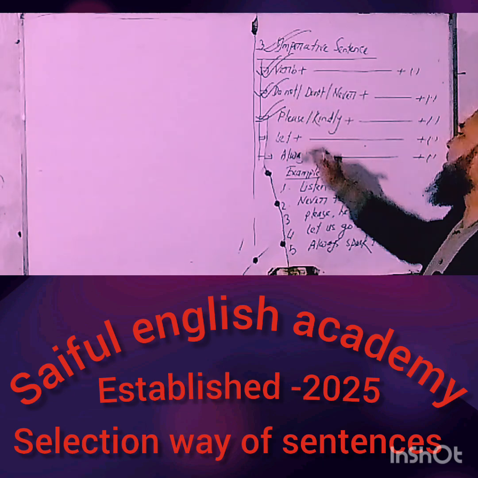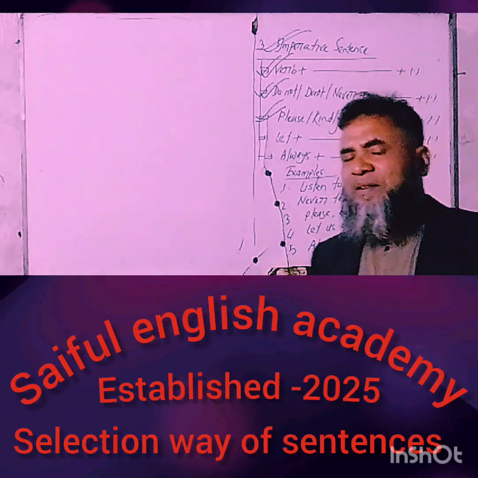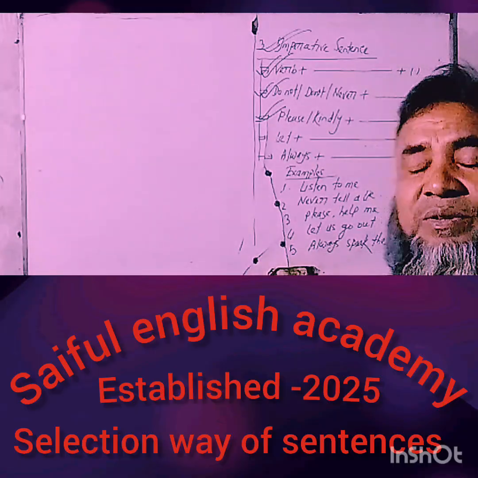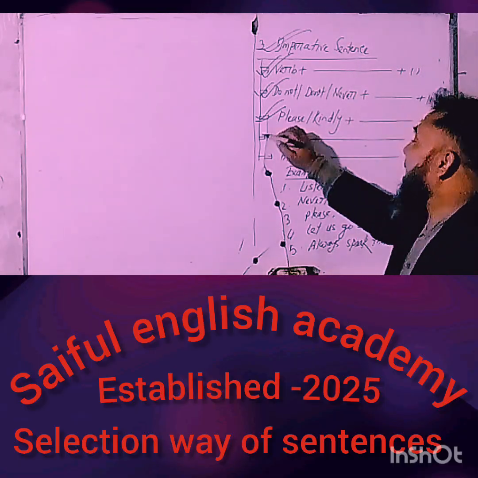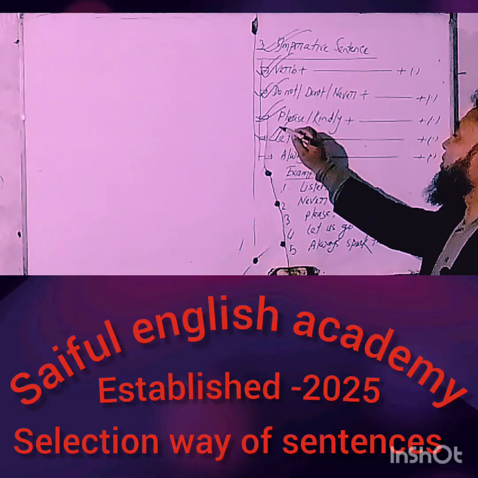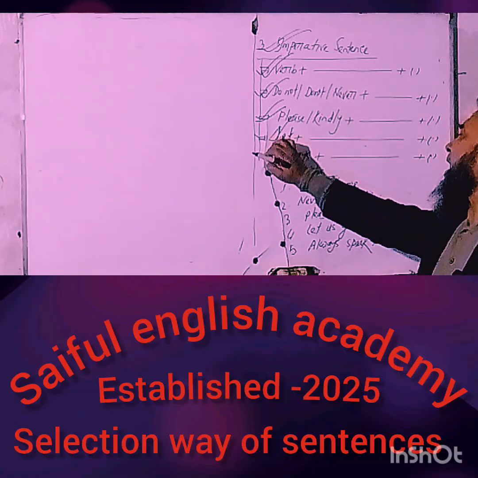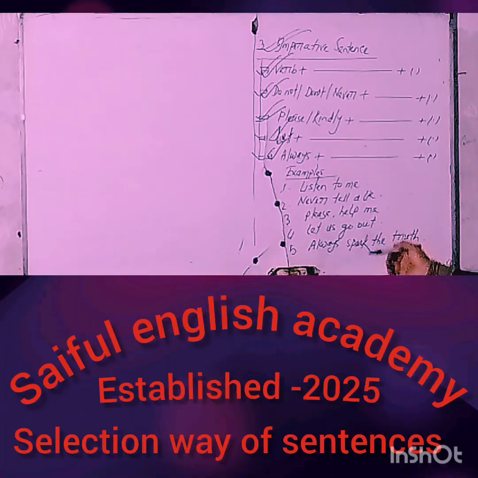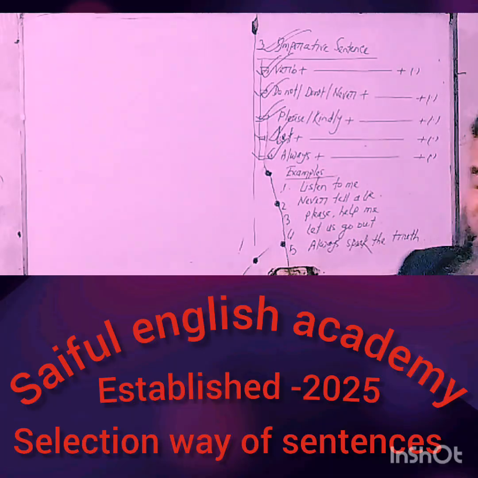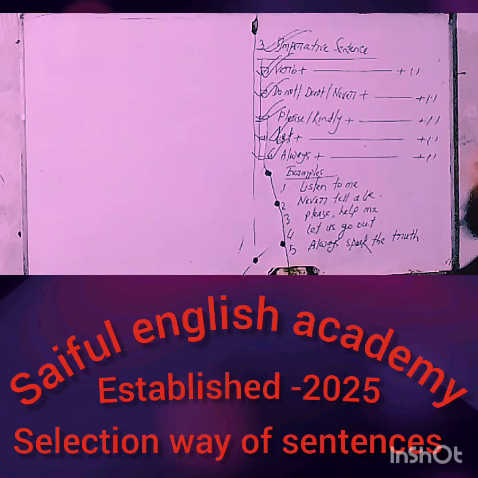You'll have to mind that number three, starting with please, kindly, and finally ended with the note of full stop. Number four, starting with let, and finally ended with the note of full stop. And number five, starting with always, and finally ended with the note of full stop. With reference to this, I have written five examples.